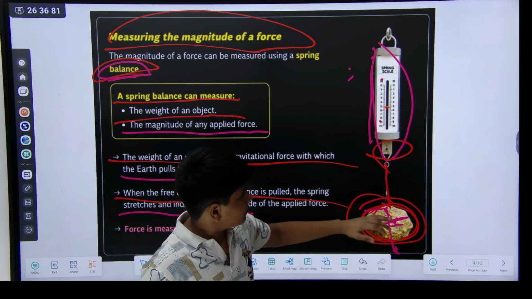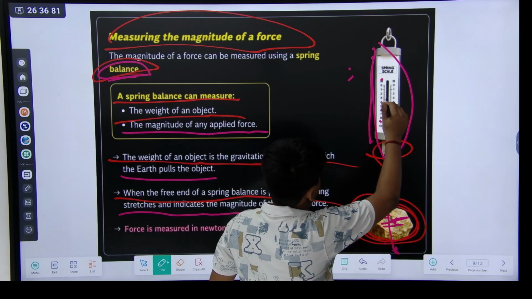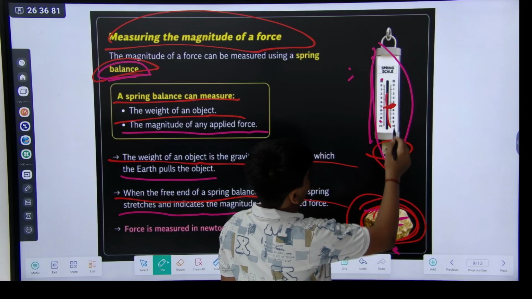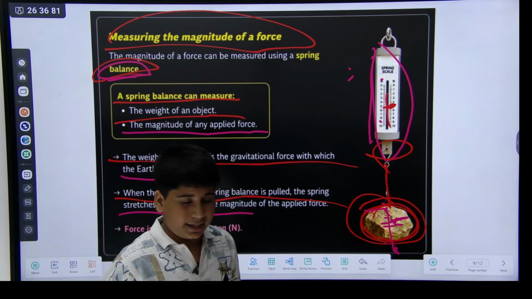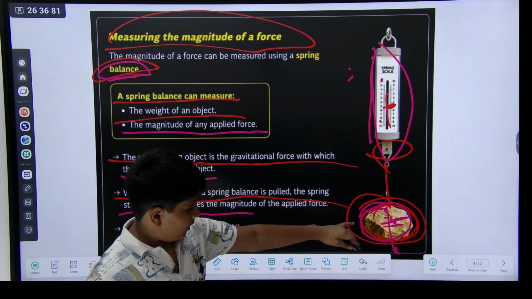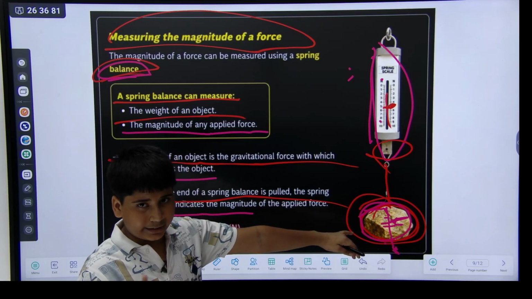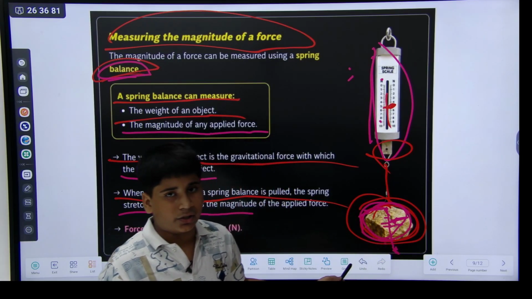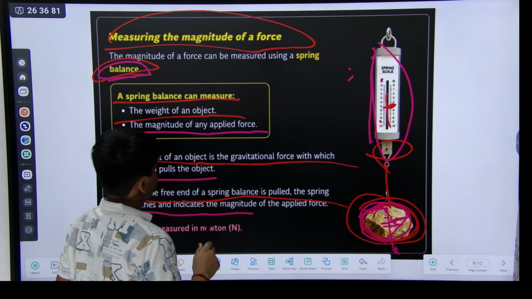When the spring comes low, like here the spring shows 5 kg, it means the earth is giving a gravitational force on this rock of 5 kg.